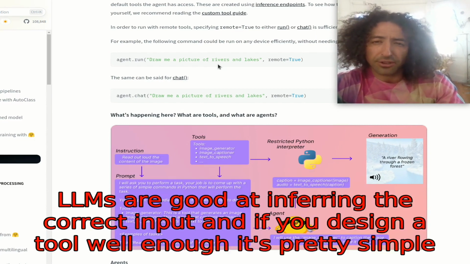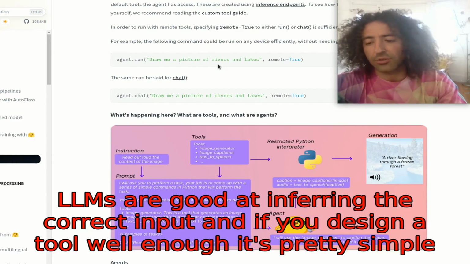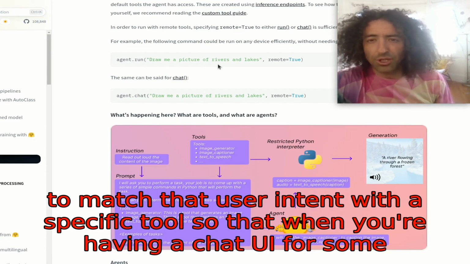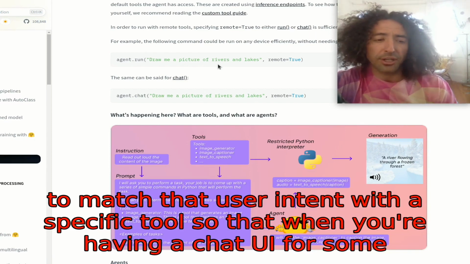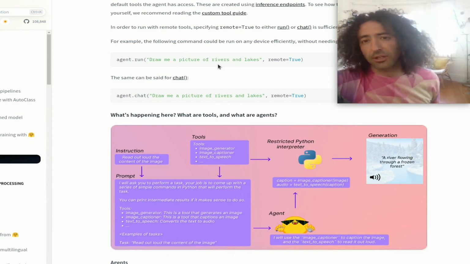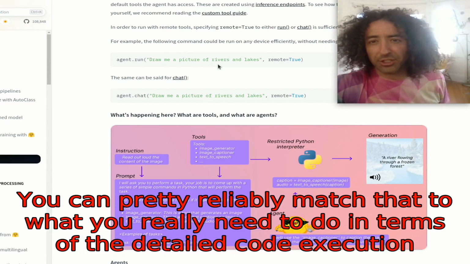LLMs are good at inferring the correct input, and if you design a tool well enough, it's pretty simple to match that user intent with the specific tool. So that when you're having a chat UI for some technical workflow, you can pretty reliably match that to what you really need to do in terms of the detailed code execution that's involved.